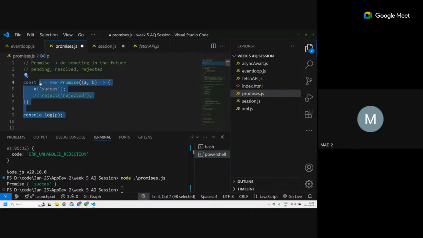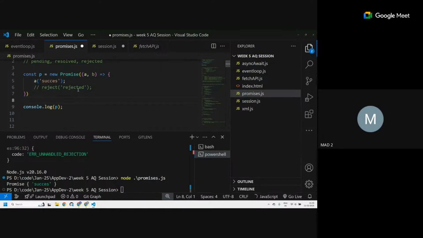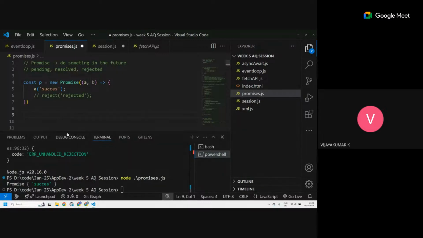Fine. So let's move on. How do we use this promise in order to execute our code conditionally? Let's use this example itself. Sir, suppose resolve is not there, only reject is there, what will you do? We are creating an object, right? This is predefined.